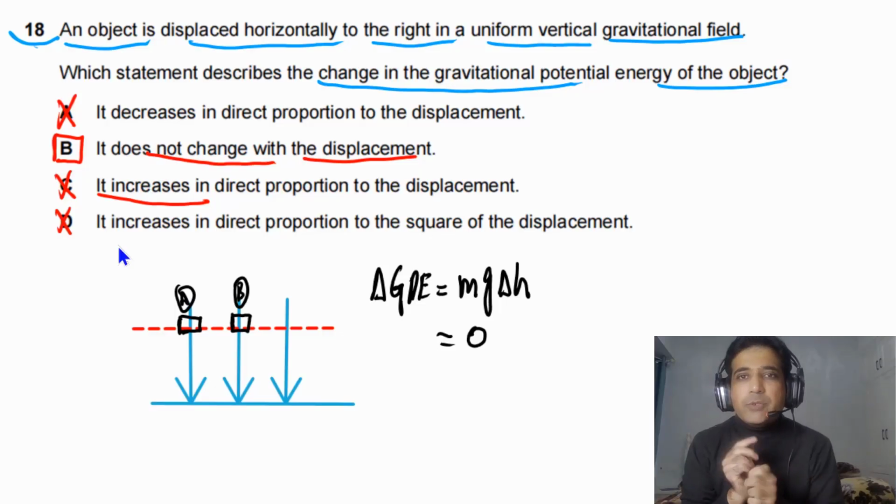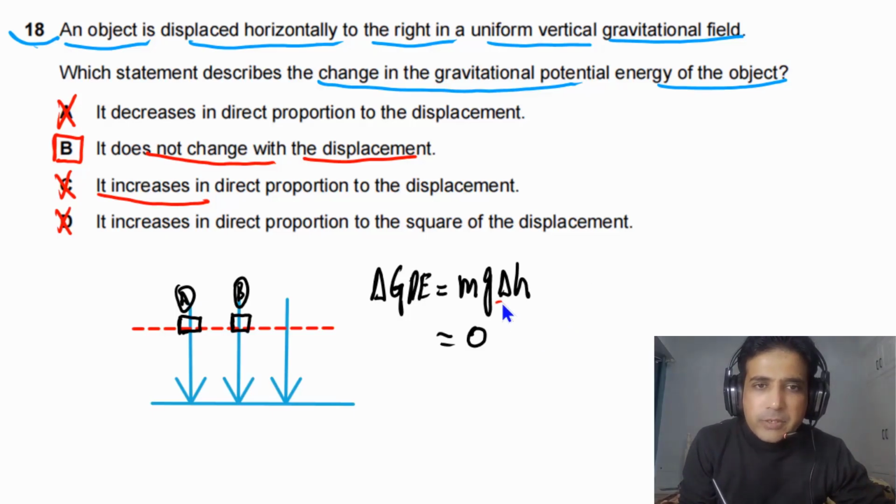So the work done by gravity is 0. It means there is no change in gravitational potential energy, or in a very simple way, you can understand there is no change in height. So it means that there is no change in potential energy.